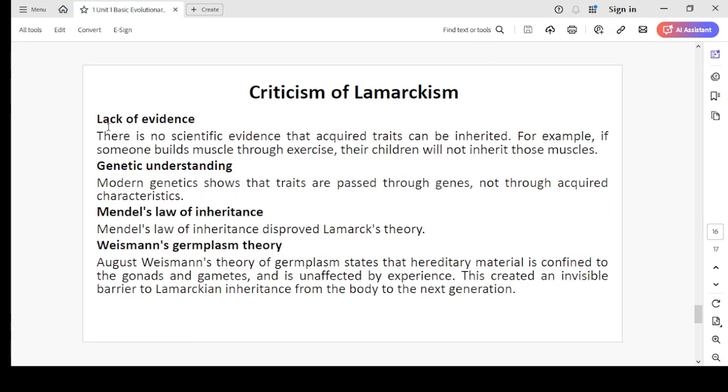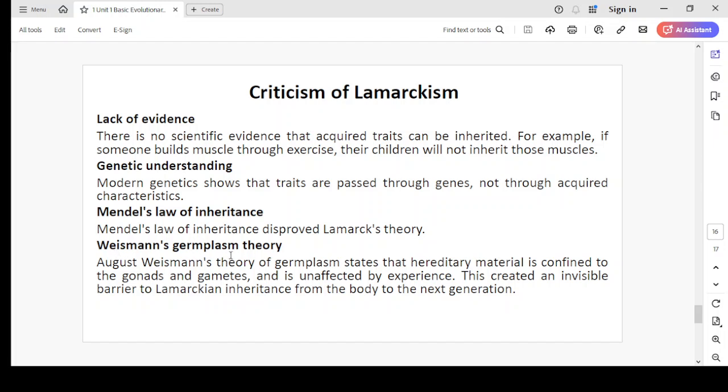Criticism of Lamarck: lack of evidence. There is no scientific evidence that acquired traits can be inherited. For example, if someone builds muscle through exercise, their children will not inherit those muscles. That is one example. Genetic understanding: modern genetics shows that traits are passed through genes, not through acquired characteristics. Mendel's law of inheritance.